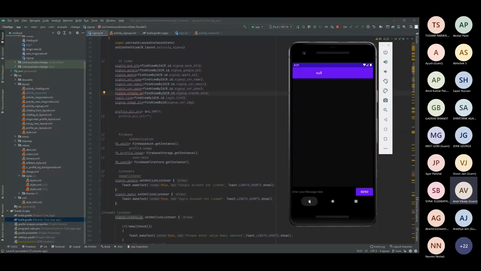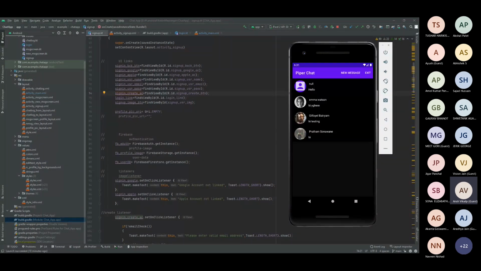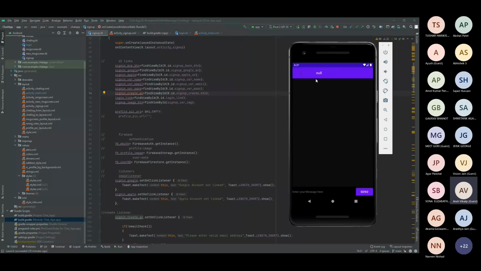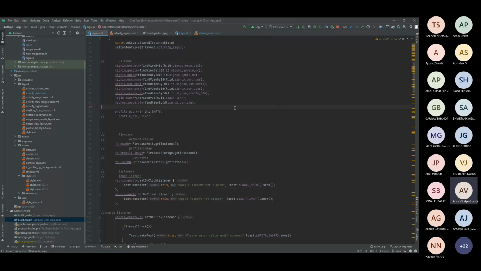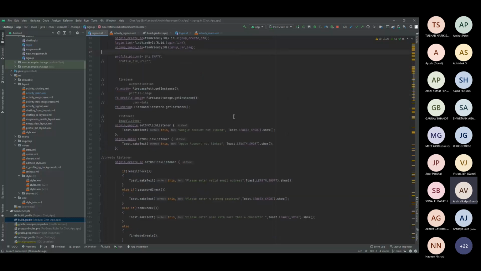I didn't give a check. We could have given it, but I did not, just to show you how it actually works. If I had used this process in Java, the app might have crashed, or every time I need to access Firebase, it would always crash the apps of whoever has installed them. So this nullable concept is also present in Kotlin. You just have to check whether the given data is null or not.